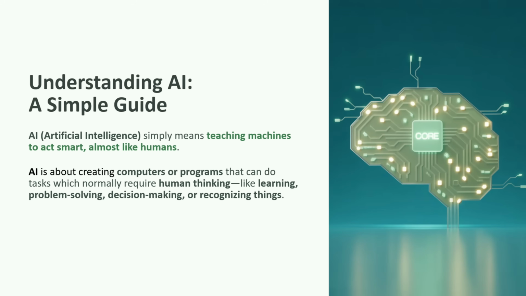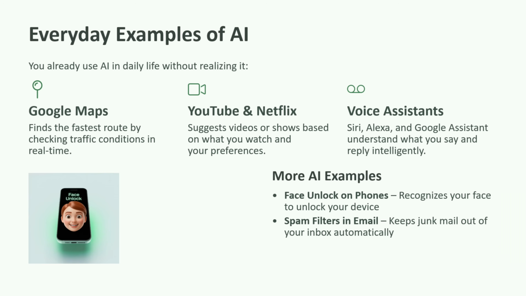In this video I will explain AI or artificial intelligence. AI, or artificial intelligence, simply means teaching machines to act smart, almost like humans. AI is about creating computers or programs that can do tasks which normally require human thinking, like learning, problem solving, decision making, or recognizing things.